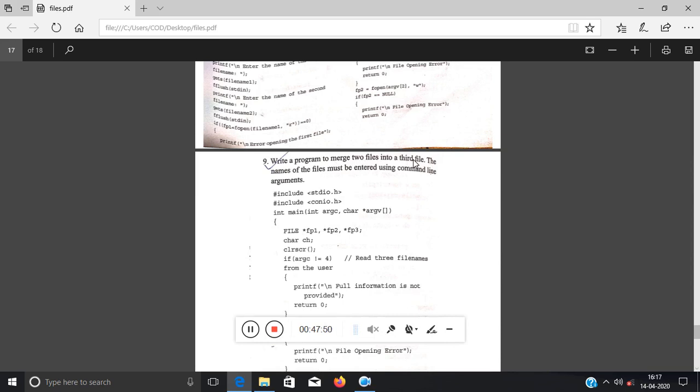So obviously 3 files I will be needing, and 1 more is the name of the file inside which I am writing this program. So here, if I want to do this program with command line arguments, then how many arguments should there be? 4. 1 is the name of the file in which I am writing the program, and 3 for this one, 2 for the input and 1 for the output. So the argc value will be 4, and I will be needing 4 file names, right?